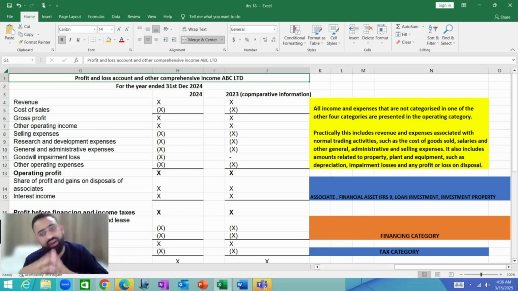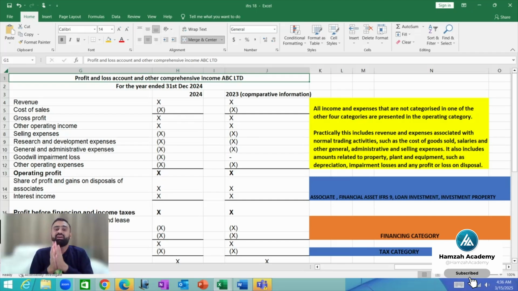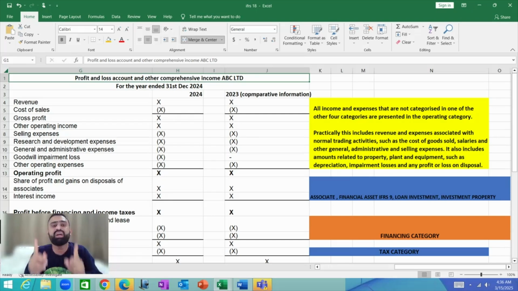So in operating activity, as you can see, all income and expenses that we are not categorizing in the other 4 categories, meaning the income and expenses which are not relating to investment, not relating to financing, not relating to taxation, not relating to discontinued operation, will be accounted for within the operating activity. It includes revenues. It includes the expenses relating to cost of sale, expenses relating to normal trading activities.